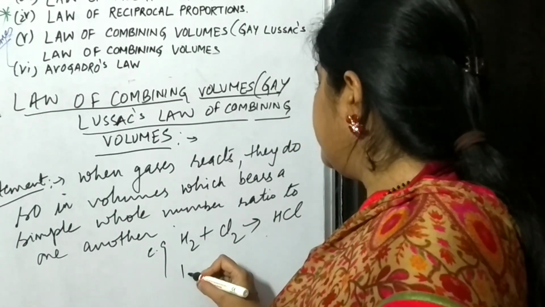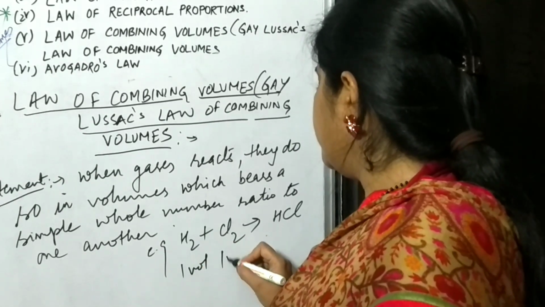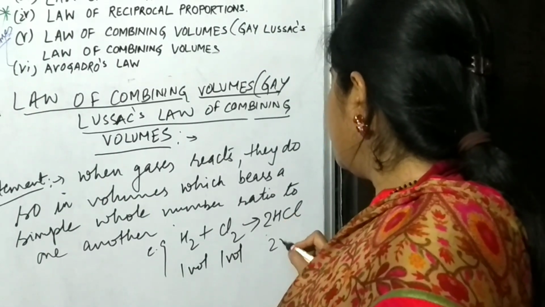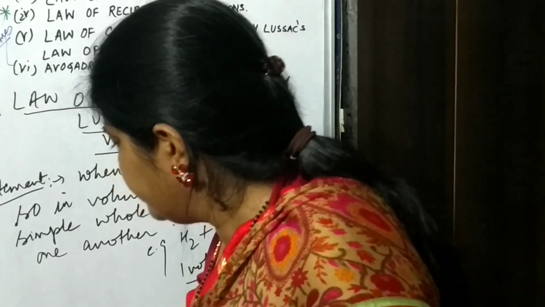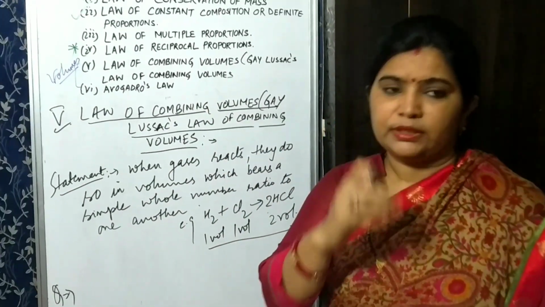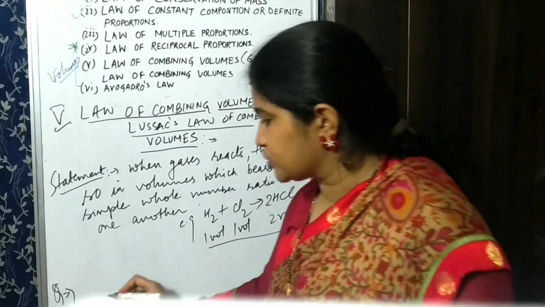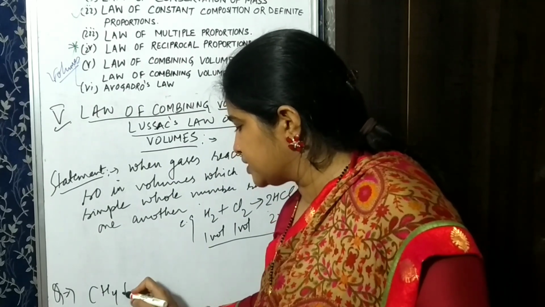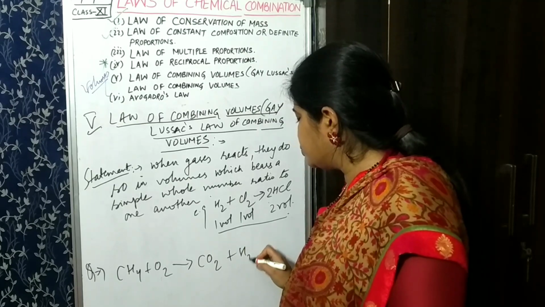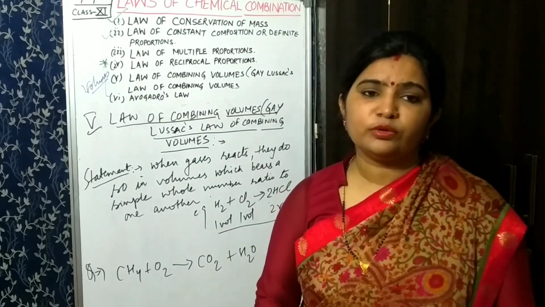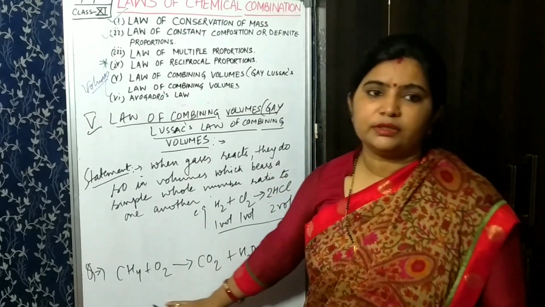So here one volume of H2 and one volume of Cl2 will produce 2 volumes of HCl. By doing one numerical here, we will find out how it happens. See, I have given you the question. According to that question, I will write the reaction. Suppose methane combines with O2, it will produce CO2 plus H2O. First of all, children, you have to balance the equation. Without balancing, you cannot find out the further process.